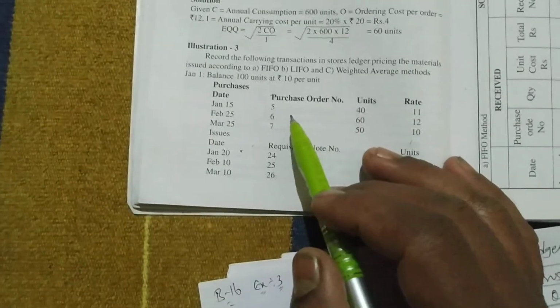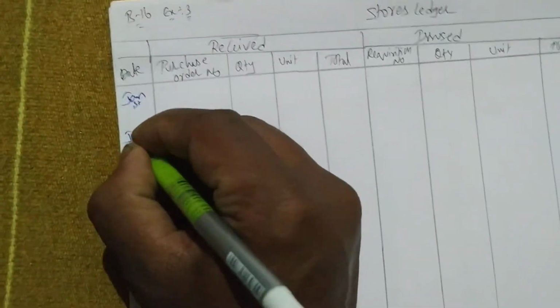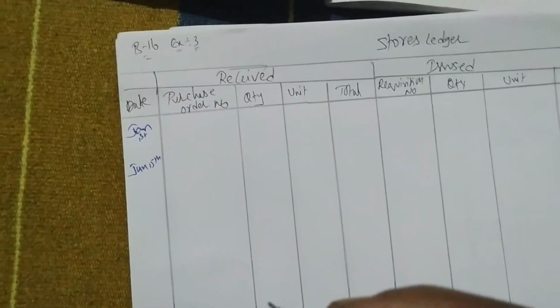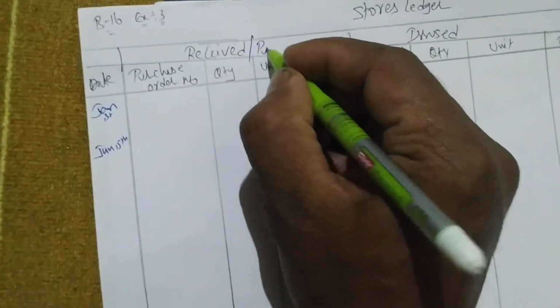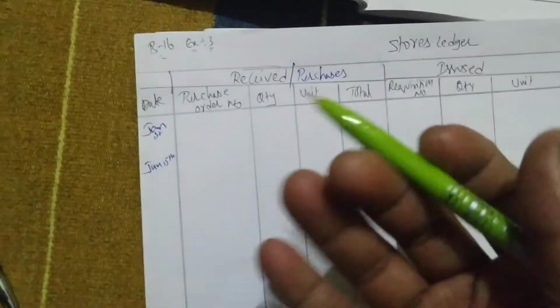January 15th. You are again purchasing 40 units. So let me write January 15th, leaving some space. He's purchasing, right? Received means purchases, so write in received. No need of writing this in an exam, we are just writing to understand.